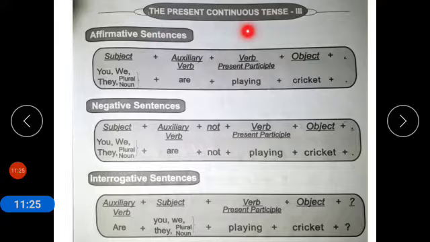Now coming to present continuous tense, case 3. What is case 3? We will use auxiliary verb are. So in present continuous tense, we have three kinds of auxiliary verbs: is, am, are. We have discussed is, am, and now coming to are. The structure will be same: subject, auxiliary verb, first form plus ing, or present participle, and object. We use are with you, we, they, or plural noun. You are playing cricket. You are not playing cricket. Are you playing cricket? So are is used with plural nouns.